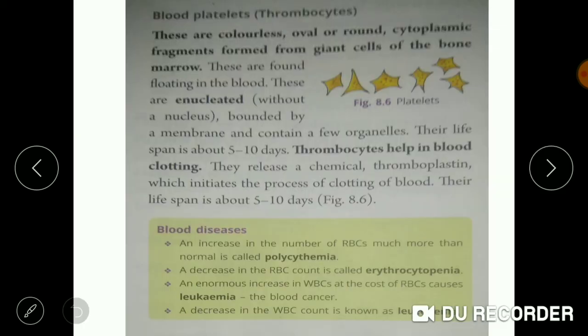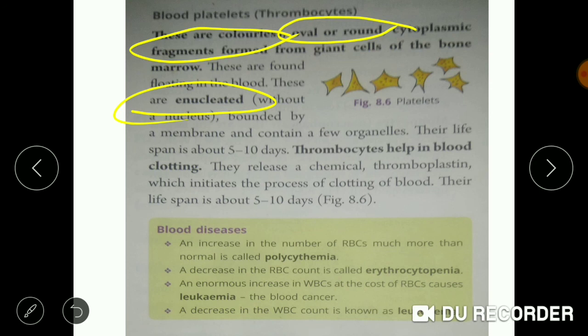Now we move on to the third type of blood cell, which is the platelet, also known as thrombocytes. They are colorless like WBC, but they have either an oval or round shape. They contain cytoplasmic fragments and are found floating in the blood. They are considered enucleated, as they lack a nucleus, and their major function is blood clotting.